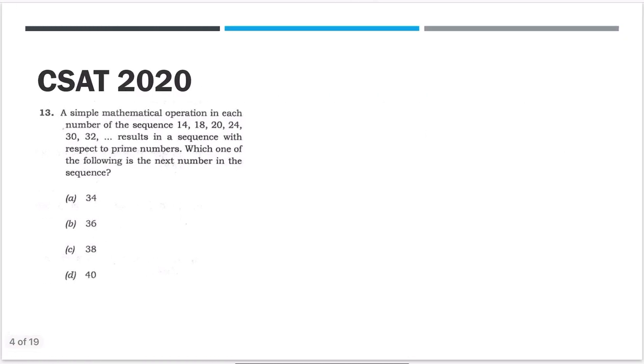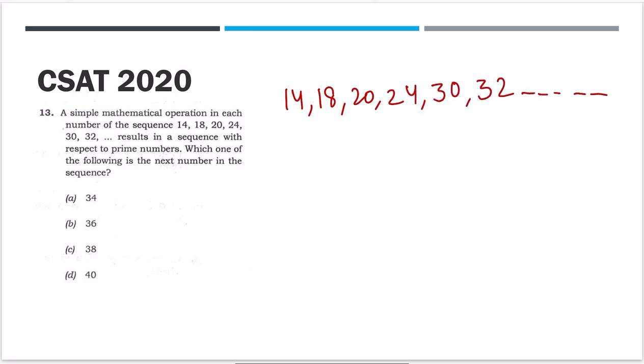Now moving on. A simple math operation on each number of the sequence results in a sequence of prime numbers. Which of the following numbers is next in the sequence? They have given you 14, 18, 20, 24, 30, 32 and so on. If you do one operation on each of these numbers, take 14, do something on that number, then you will get a prime number.